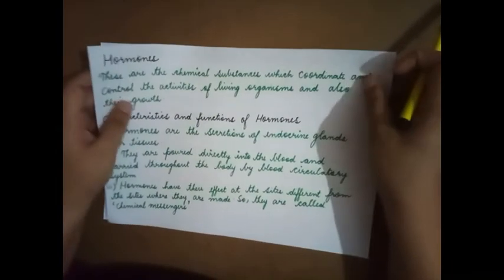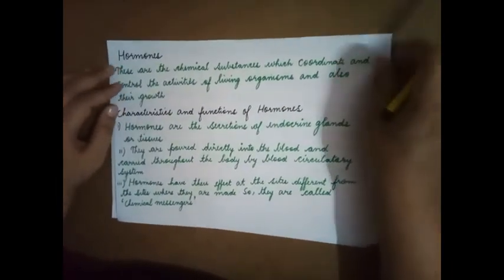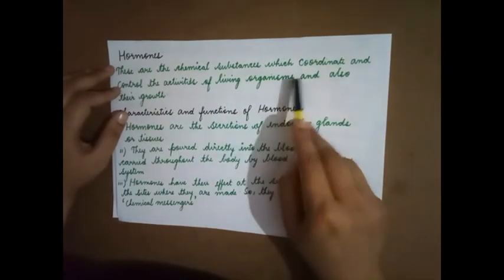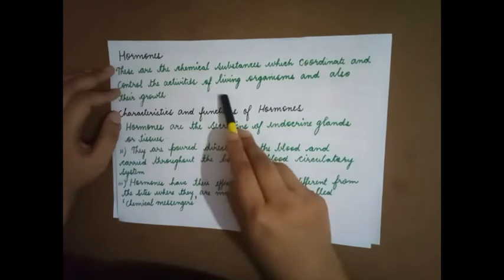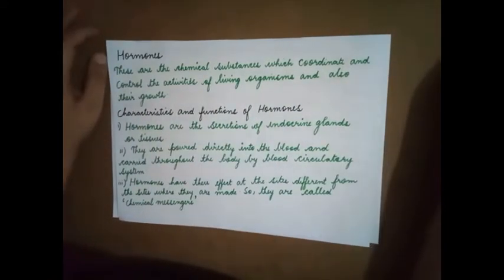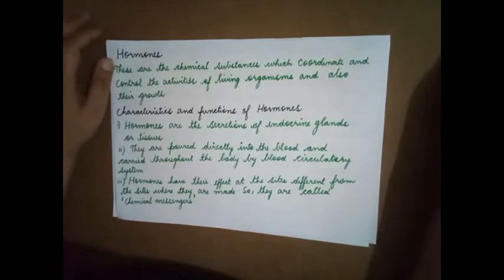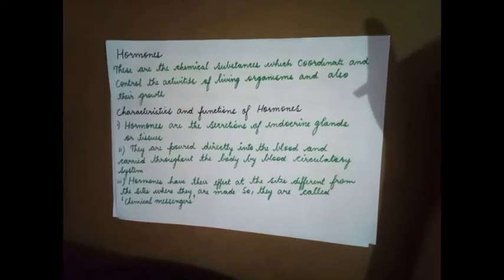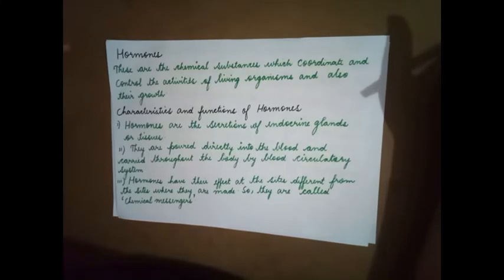Next we will move on to hormones. These are chemical substances which coordinate and control the activities of living organisms and their growth. To bring about control and coordination, we not only have the nervous system, but we also have hormones that play a very important role. Nerves cannot innervate or surround each and every organ or tissue.